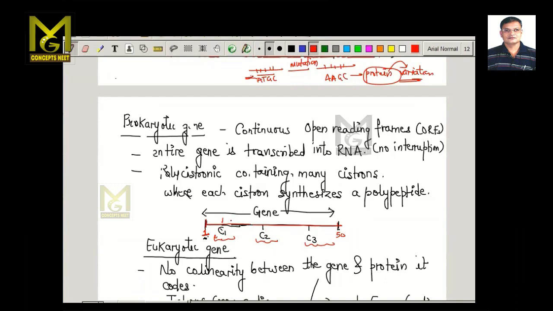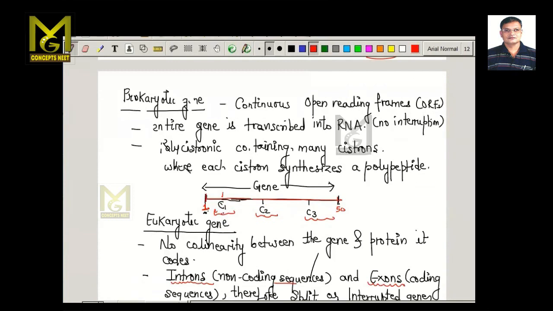A number of these polypeptides are formed. This will form one polypeptide, this will form one polypeptide, this will form one polypeptide. So this is referred to as a polycistronic gene. It contains many cistrons. We call this cistron 1, this is cistron 2, this is cistron 3. Cistron 1 will produce polypeptide 1, cistron 2 produces polypeptide 2, and cistron 3 produces polypeptide 3.